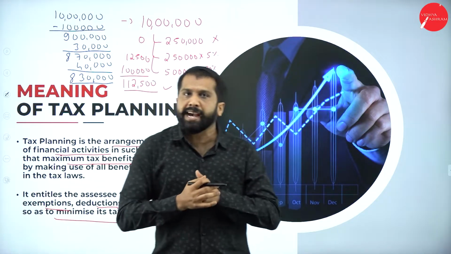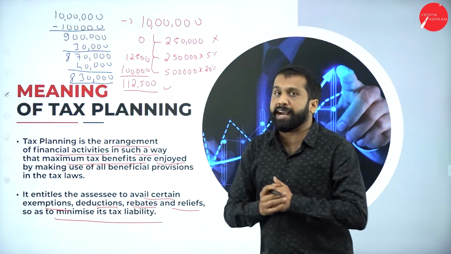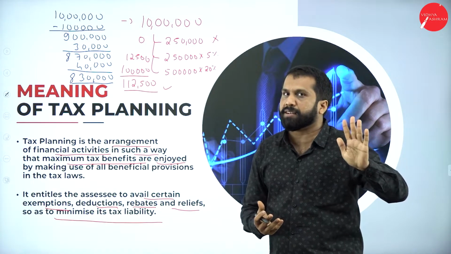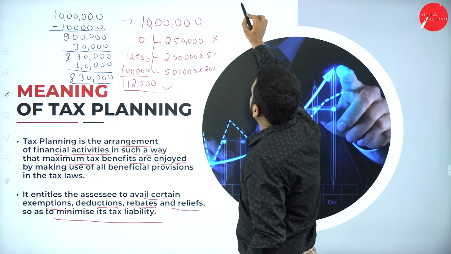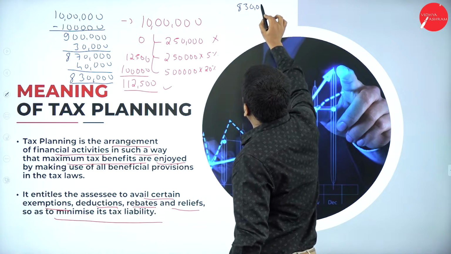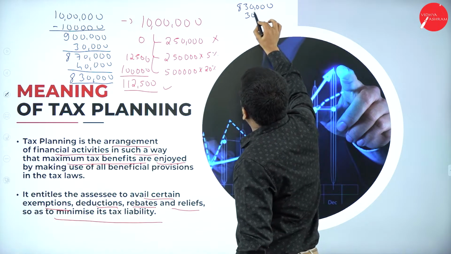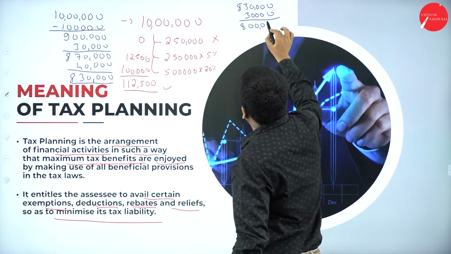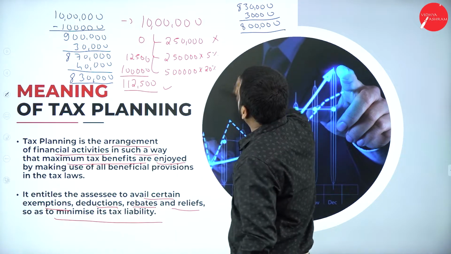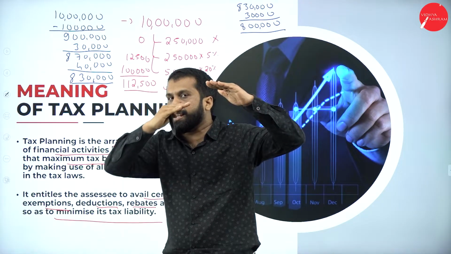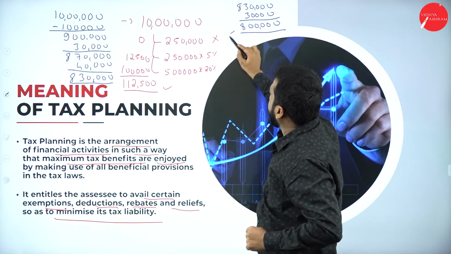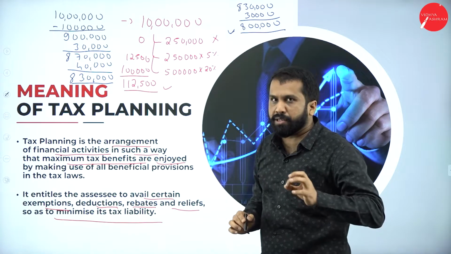Then again he asked me, have you made any donations, any charity somewhere? I said yes, I have. How much have you done? I have given 30,000 as donation to some charity. Get me that receipt. Again, 8,30,000 minus 30,000, it has reduced to 8 lakh. See, from 10 lakh it has come up to 8 lakh. Hope you are clear. You are getting it?